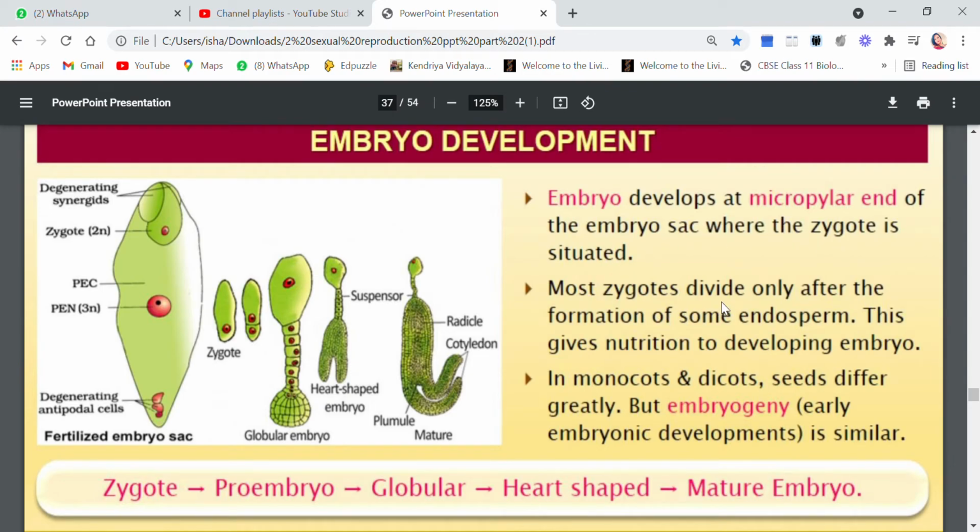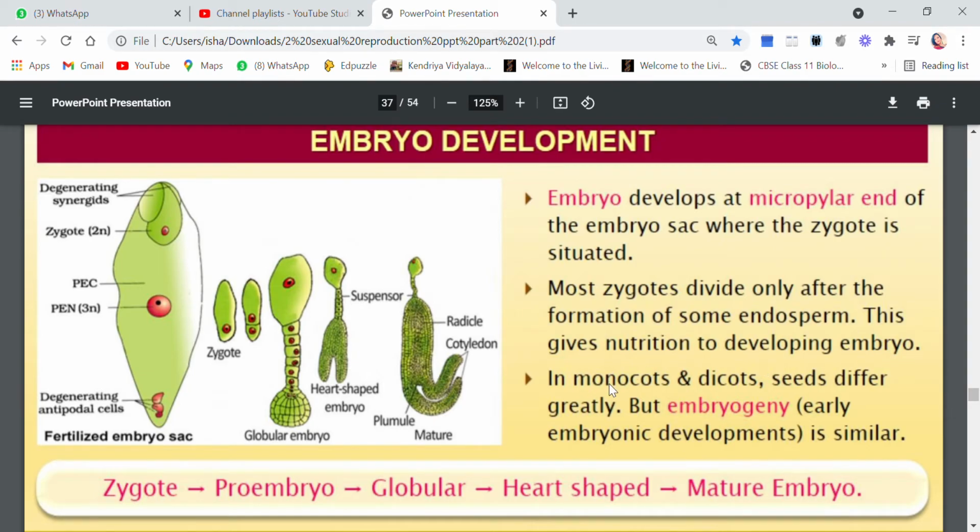So most zygotes divide only after the formation of endosperm, of course, because if a zygote has to survive and it has to do a lot of work now, because a lot of divisions are to take place, it will require a lot of energy and nutrition. So what happens is zygote waits. Zygote will wait and it will allow the endosperm to be ready first, so that zygote can be provided with nutrition. So most zygotes divide only after the formation of some endosperm. This gives nutrition to the developing embryo.